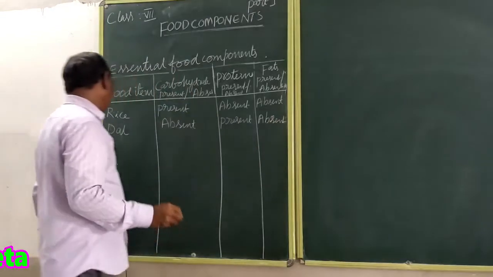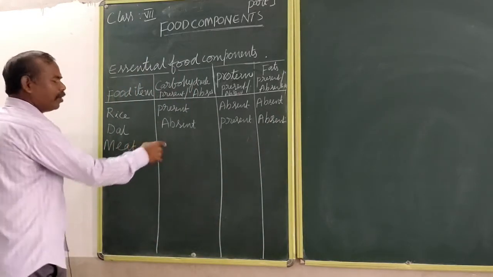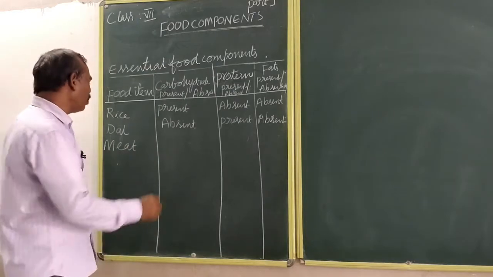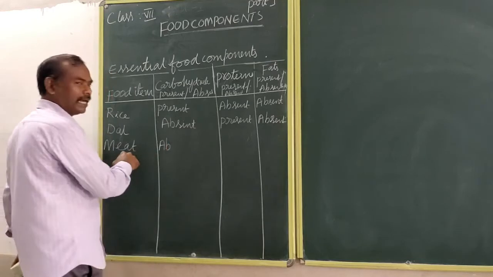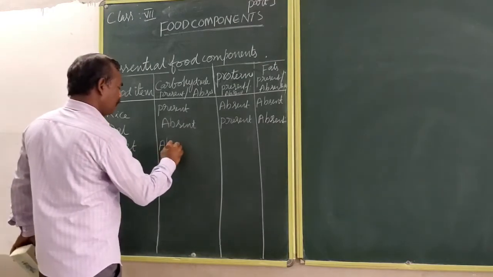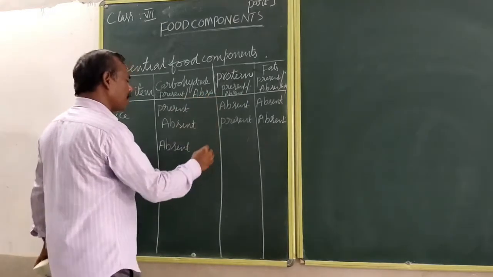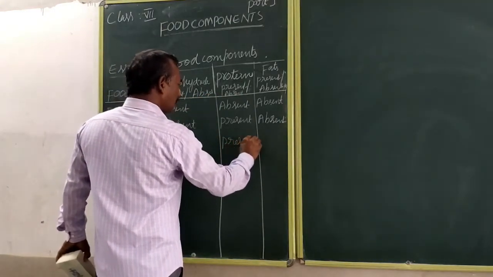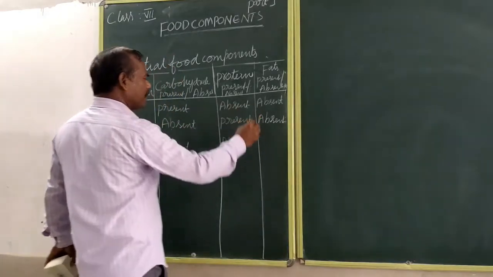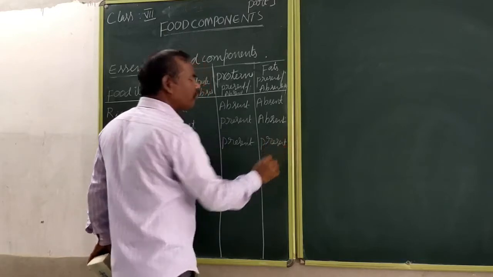Absent. Next one, meat. Carbohydrates are present or absent? Absent in this food item. Proteins are present or absent? Proteins are present in the meat. Fats are present or absent? Present.